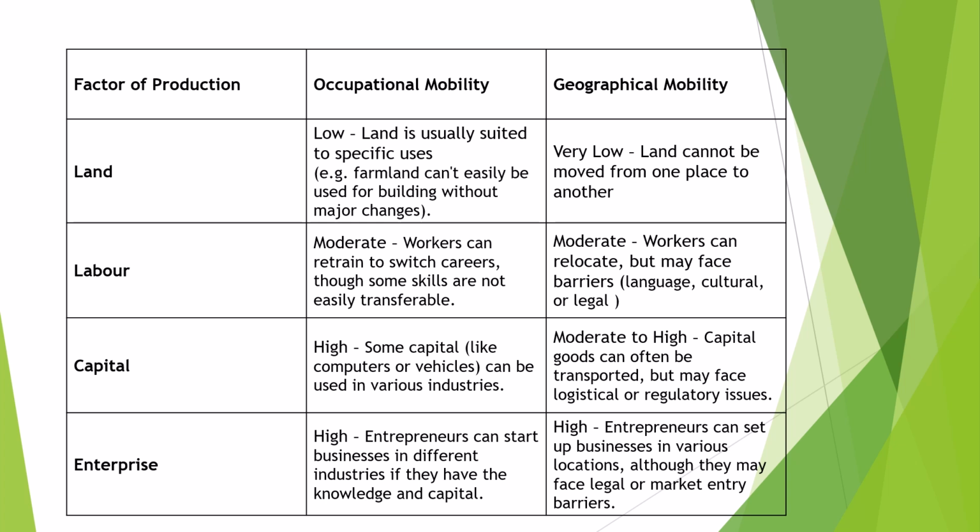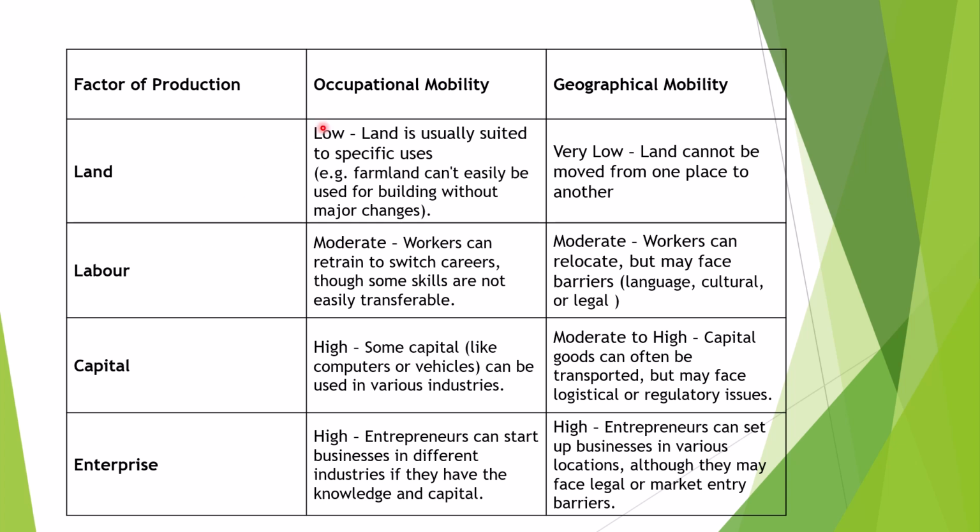Okay, now we know what occupational mobility is and what geographical mobility is. Occupational mobility is shifting from one profession to another, and geographical mobility is shifting from one location to another. Now we are going to discuss all these four factors of production in detail with respect to occupational mobility and geographical mobility. So first of all,